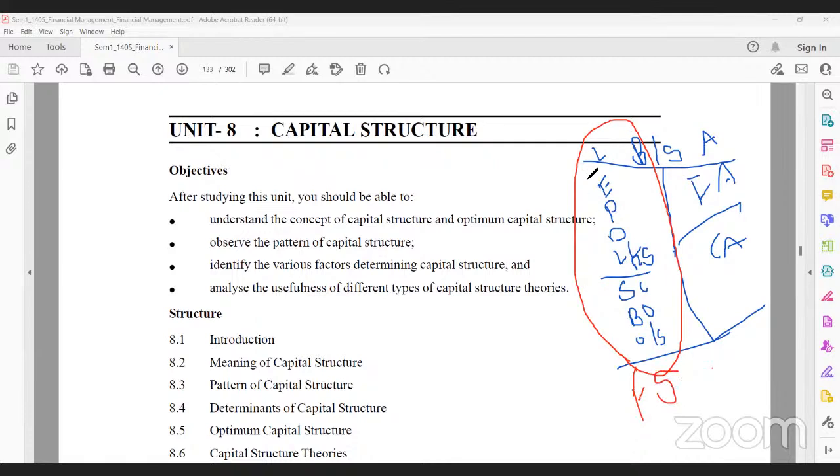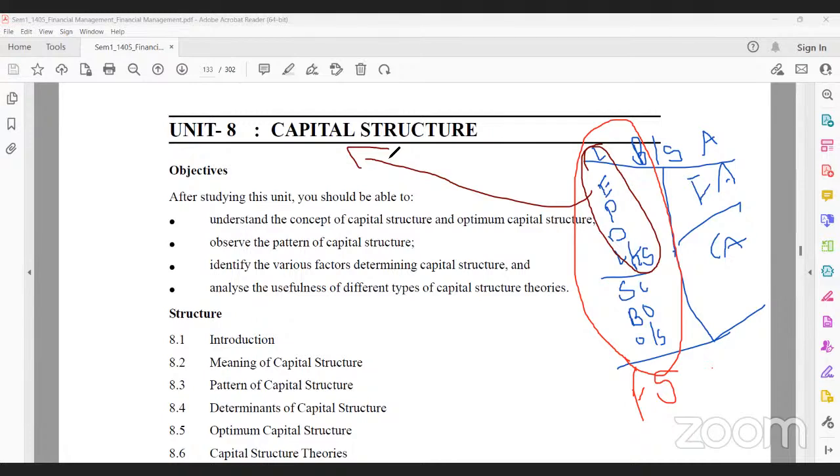If you consider only long-term, it is called capital structure. Is the difference between financial structure and capital structure clear?